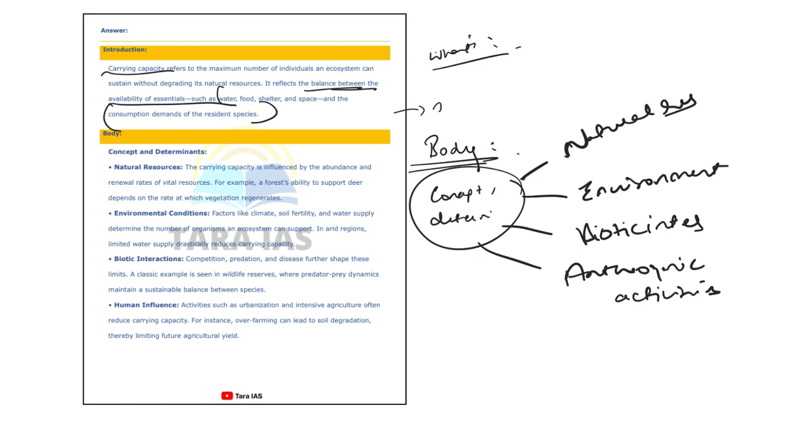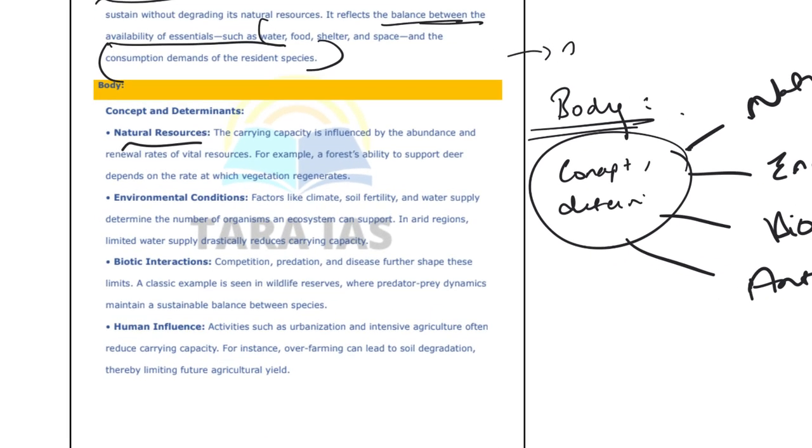So first one is natural resources. How is it linked with carrying capacity? The carrying capacity of an ecosystem is dependent upon its natural resources. The higher the natural resources, the greater the intensity, obviously the carrying capacity will be more. That means to a greater extent it can meet the human demands. Next one is the environmental conditions like climate and soil fertility.